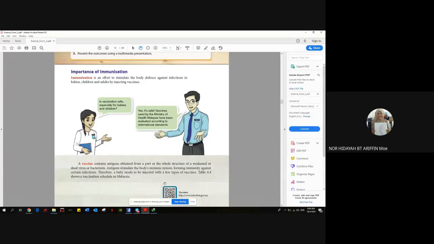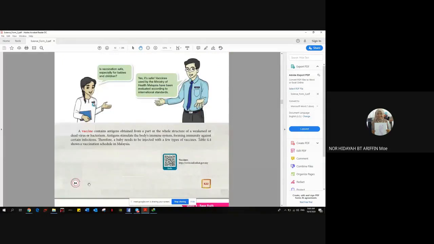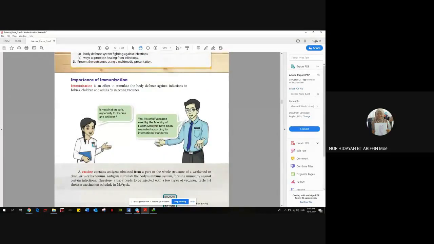So class, we start with page 84. So this one, subtopic 4.2, body defense.